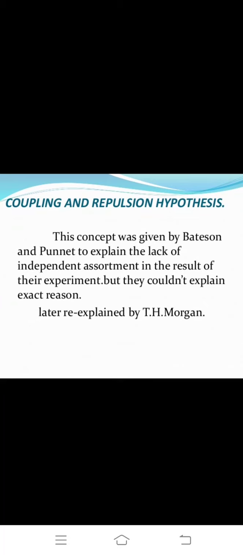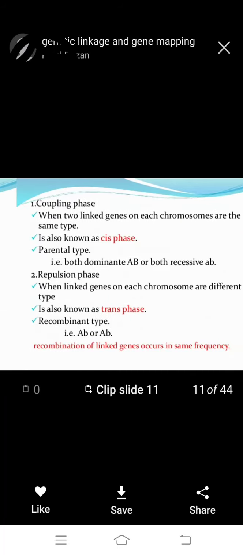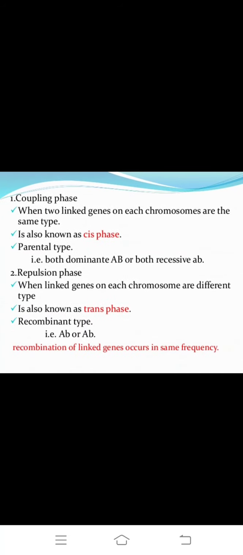Okay, later re-explained by T.H. Morgan. Okay, first one, coupling phase: when two linked genes on each chromosome are the same type,